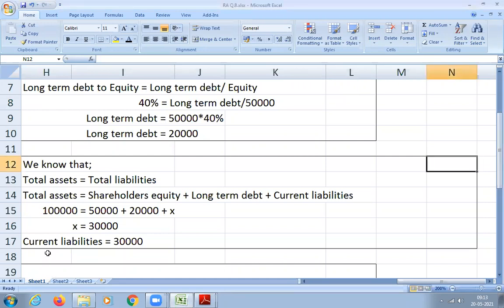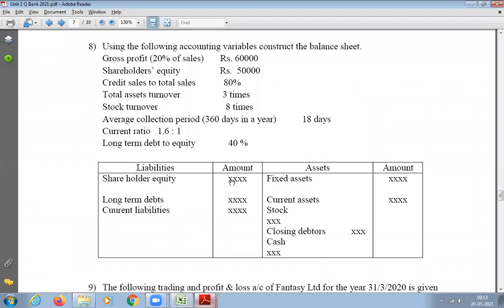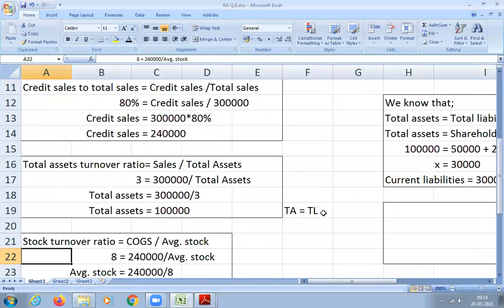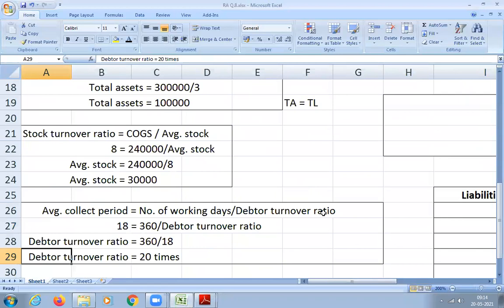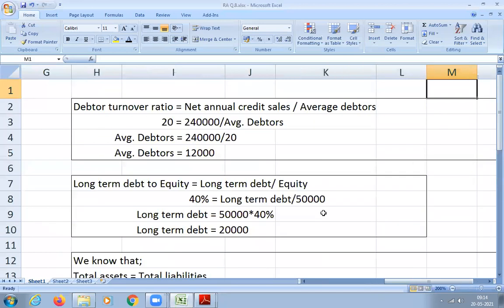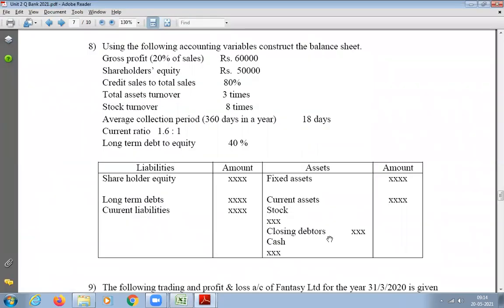Okay. Now let us go back to the question and see what all we have. I know shareholders equity. I know long-term debt. I know current liability. And what else have we calculated? I know total asset, I know stock, and I know closing debtors. So keep this in mind. I don't know cash, I don't know fixed asset. So how do we find out the remaining things? We need to calculate now how to calculate the cash value and fixed asset value.